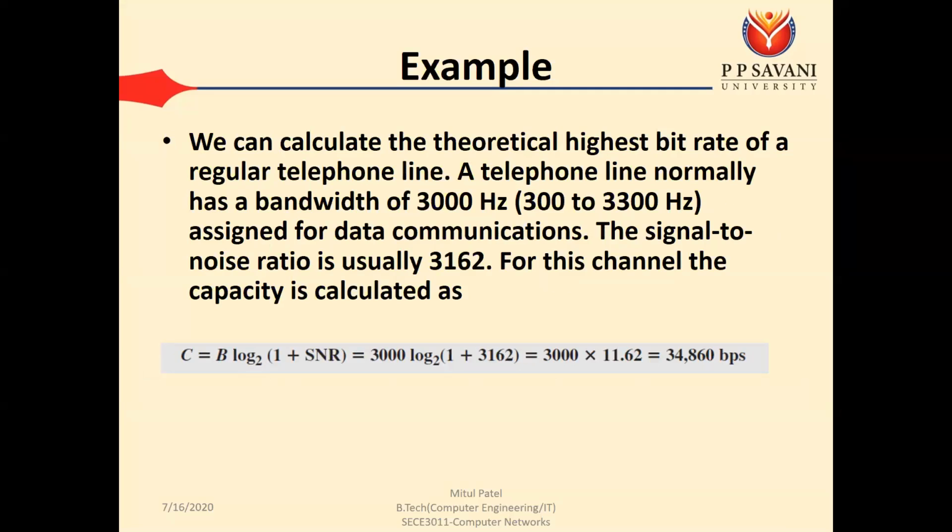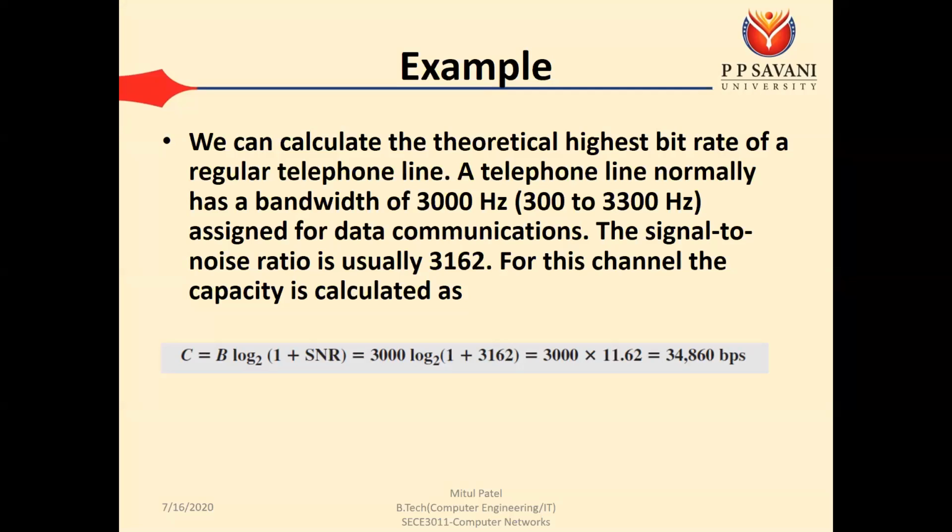We can calculate the theoretical highest bit rate of a regular telephone line. The regular telephone line that we use has a bandwidth of 3000 hertz. It has a range from 300 to 3300 hertz, but let's consider it as 3000 hertz, which is assigned for data communication.